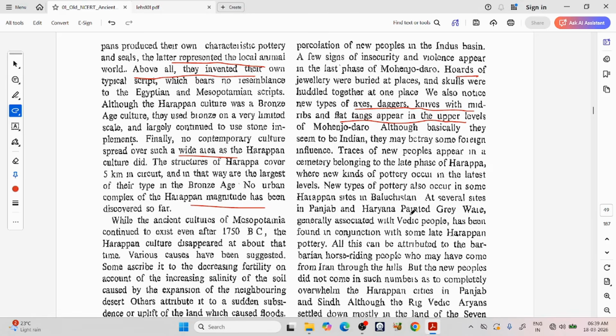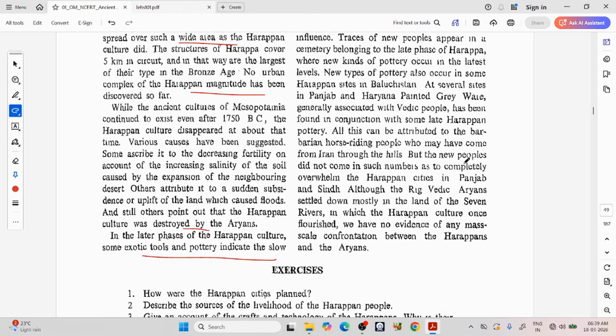At several sites in Punjab and Haryana, painted grey ware, generally associated with Vedic people, has been found in conjunction with some late Harappan pottery. All this can be attributed to the barbarian horse-riding people who may have come from Iran through the hills, but the new people did not come in such number as to completely overwhelm the Harappan cities. In Punjab and Sindh, although the Rigvedic Aryans settled down mostly in the land of the seven rivers in which the Harappan culture once flourished, we have no evidence of any mass-scale confrontation between Harappans and the Aryans.